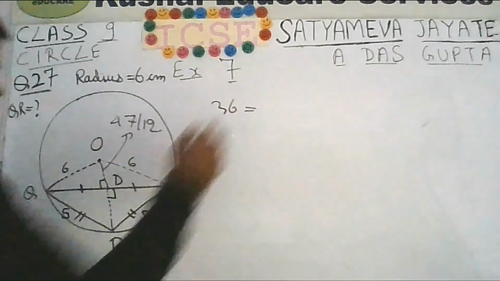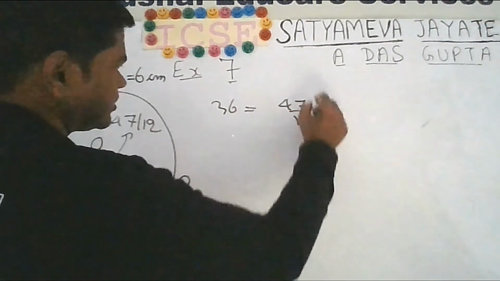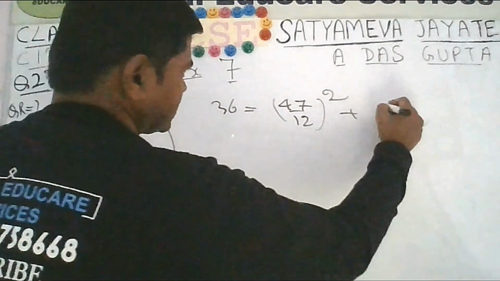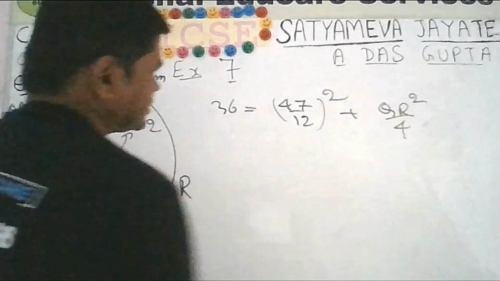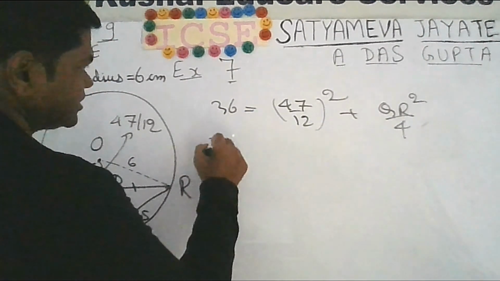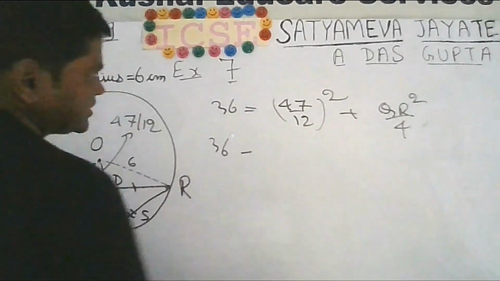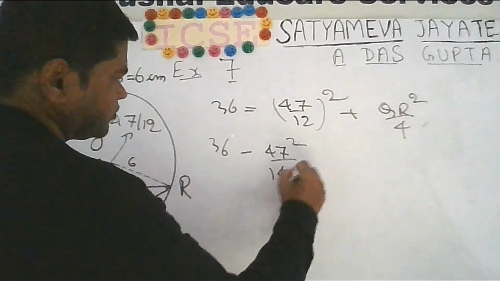36 will be equal to OD square, 47 by 12, plus QD. QD is QR by 2, so it will be QR square by 4. Okay, so it means that we want to say 36 minus 47 square by 144.